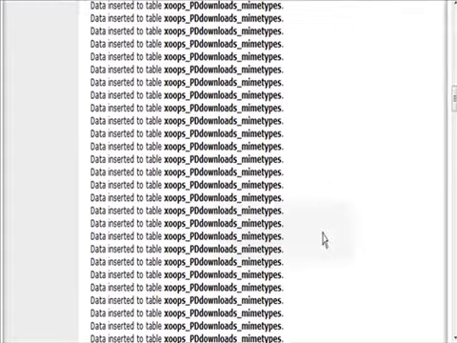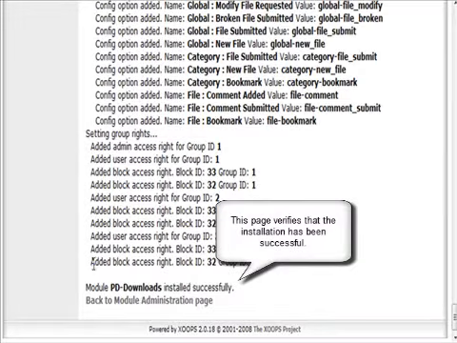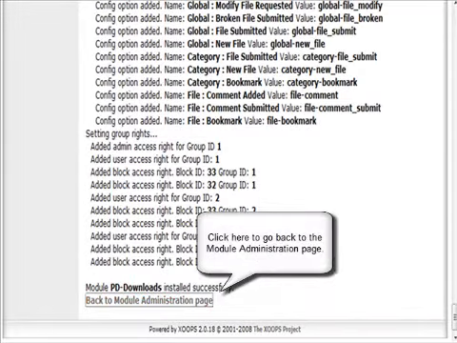And then it does all its thing here. It should tell you that it installs successfully, and then go back to the admin page.